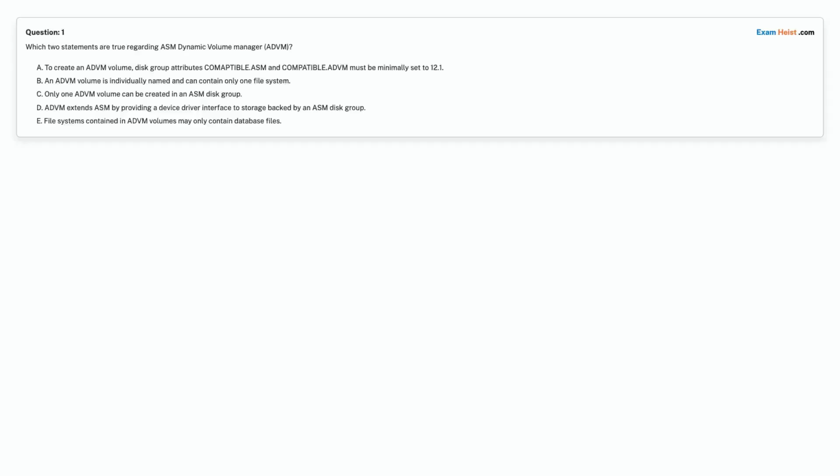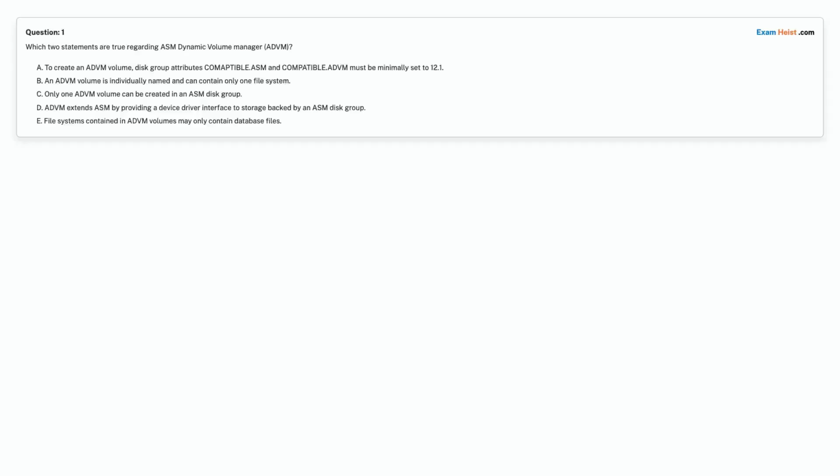Question 1. Which two statements are true regarding ASM Dynamic Volume Manager, ADVM? Option A. To create an ADVM volume, disk group attributes COMPATIBLE.ASM and COMPATIBLE.ADVM must be minimally set to 12.1. Option B. An ADVM volume is individually named and can contain only one file system.